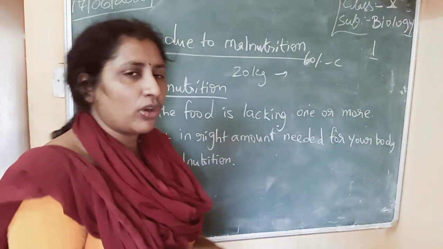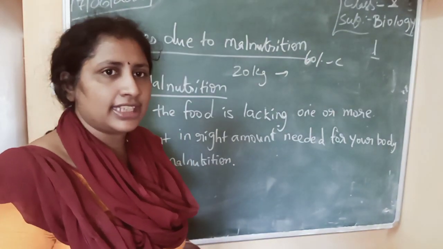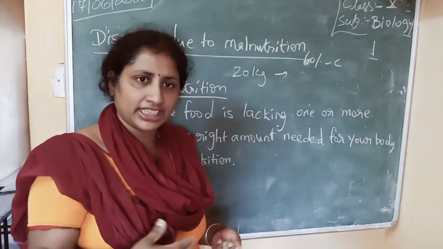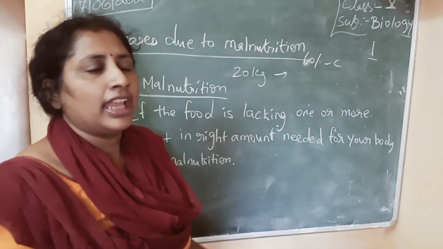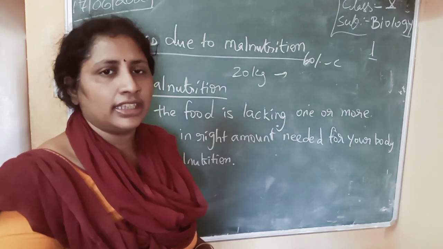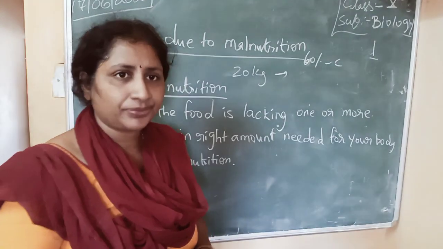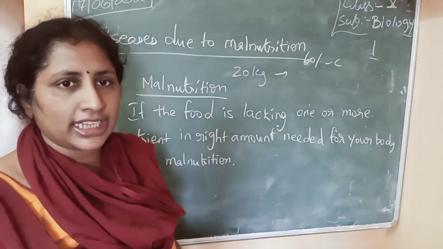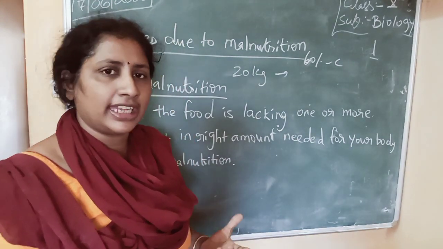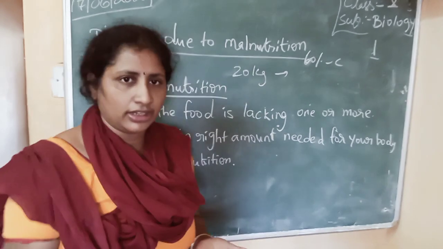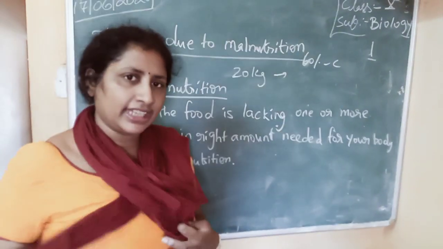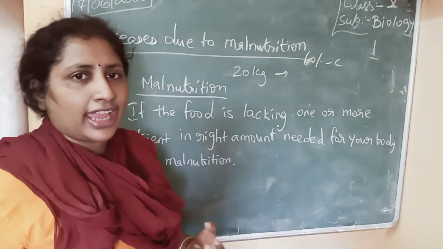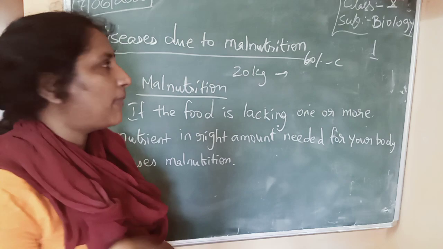Suppose you are eating only rice. Rice contains carbohydrate, but you are not eating any curry, vegetables or fruits, you are eating only rice. Then you will develop malnutrition, because rice contains only carbohydrate. So your body is getting only carbohydrate. You are not getting proteins, vitamins or fats. If you are not taking those things, it is causing malnutrition.